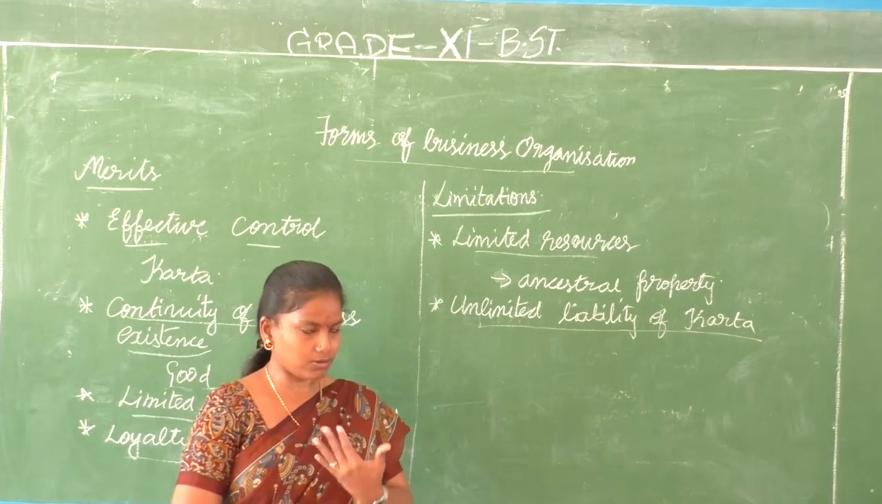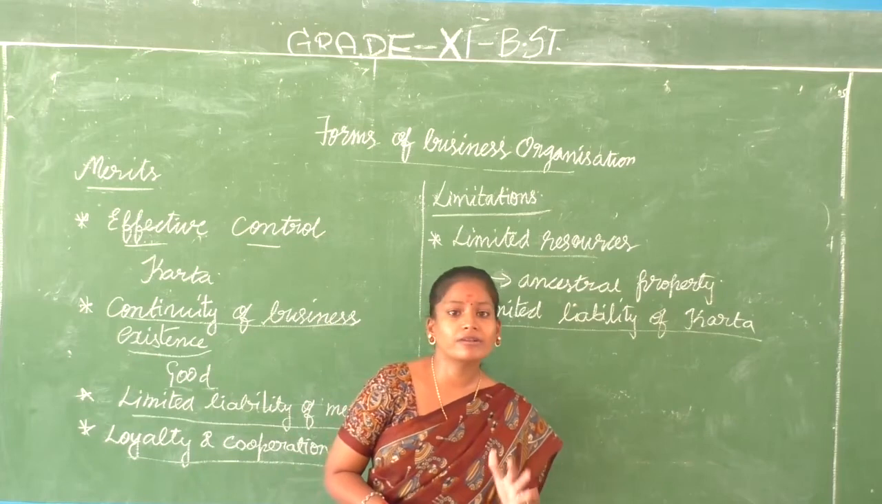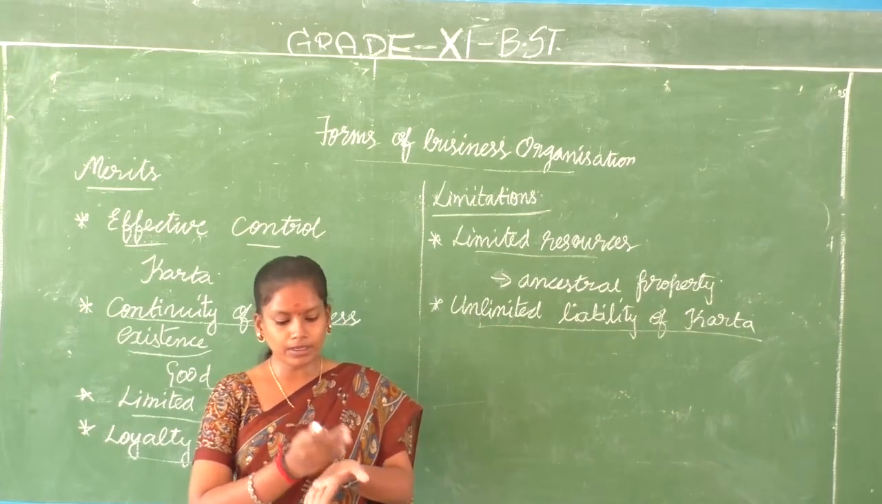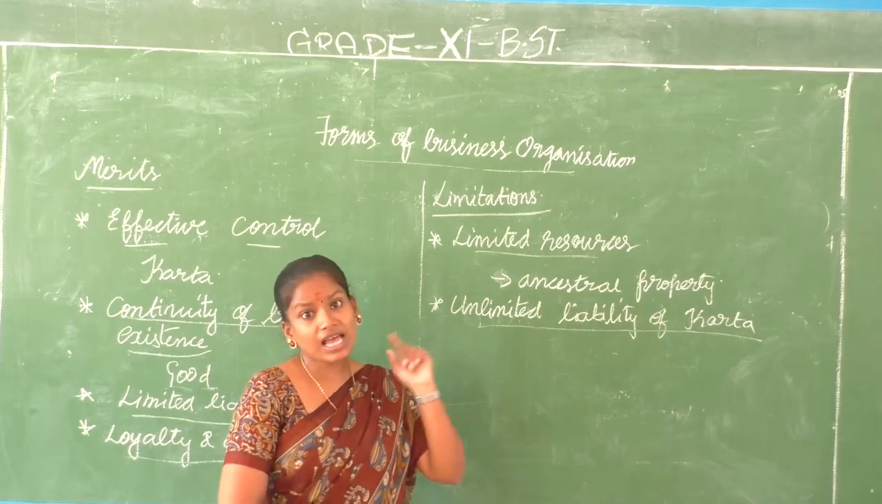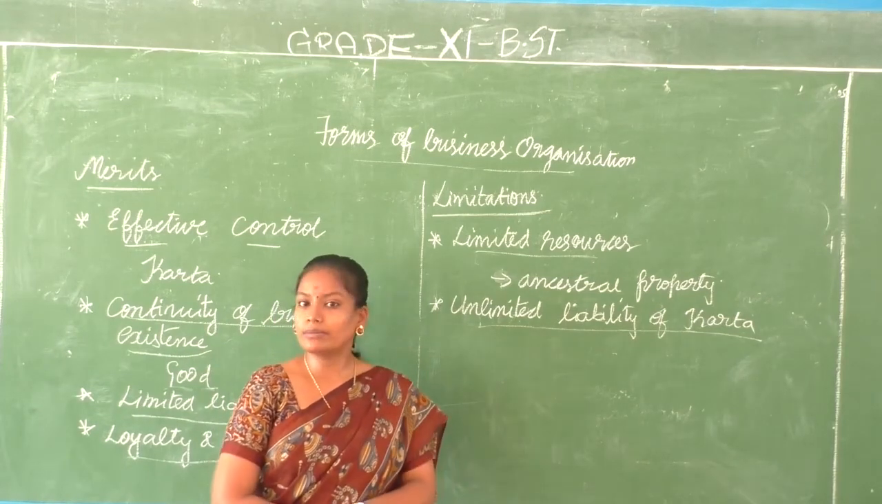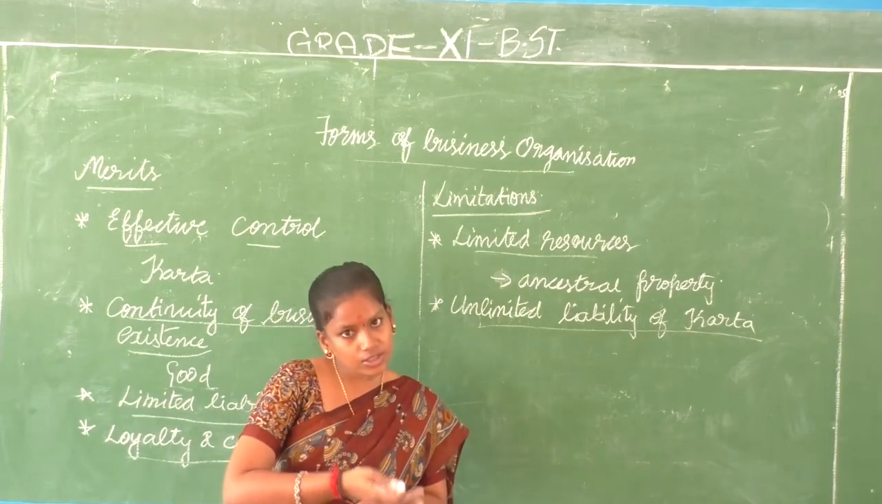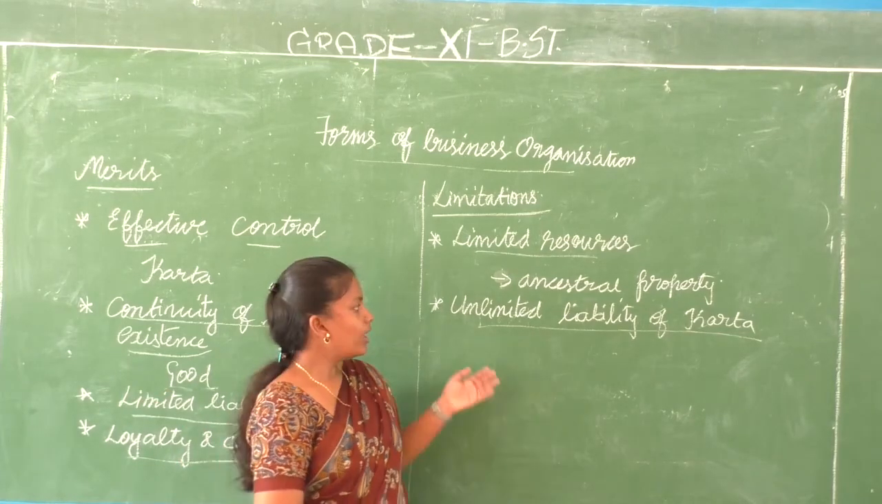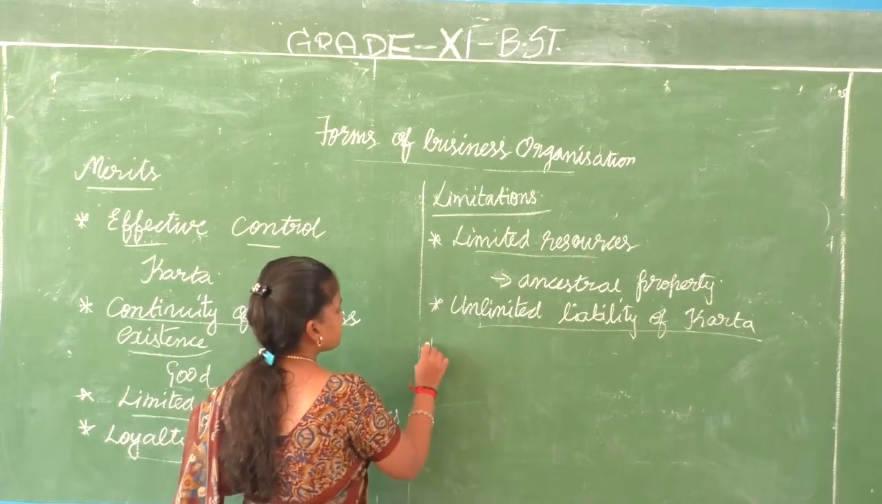We don't have any other members to join hands with us. If I am the karta of a business, the co-partners have limited liability. They have liability only to the extent of their own membership. But as a karta, you have unlimited liability. When the business faces a loss, you have to invest your own personal money also into that. So the liability of karta becomes unlimited.